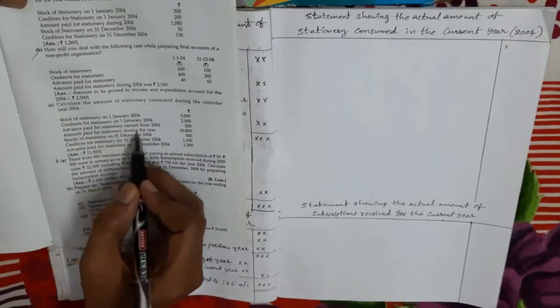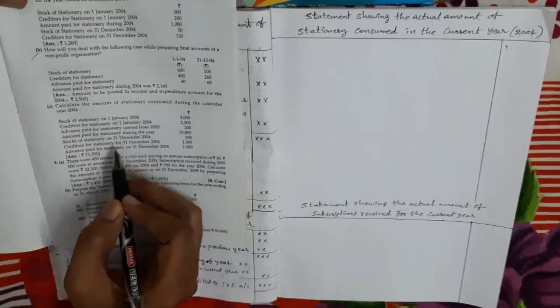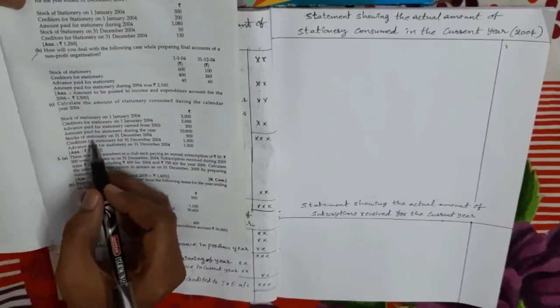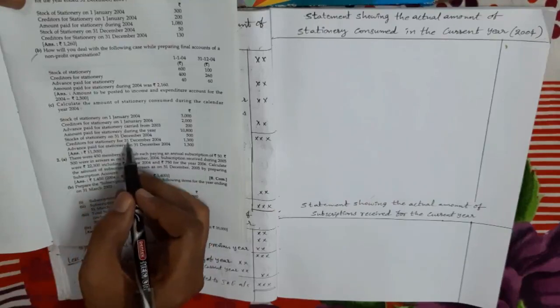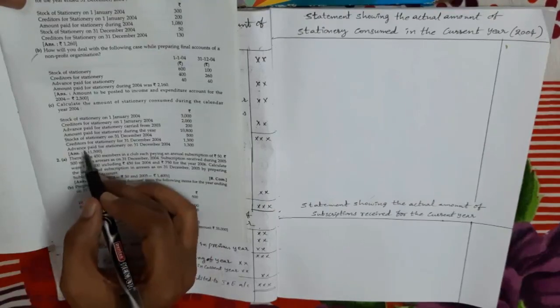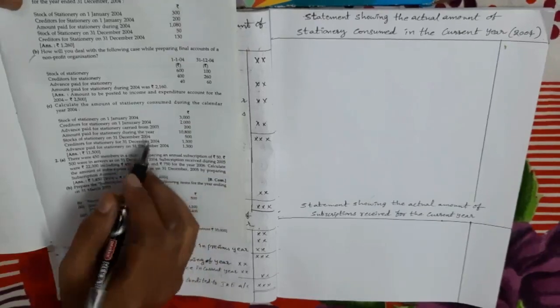The amount paid during the year we take as the first item, and to this amount we adjust all the others. Next, stock of stationery on 31st December 2004, creditors for stationery on 31st December 2004, and advance paid for stationery on 31st December 2004. So this is the information.